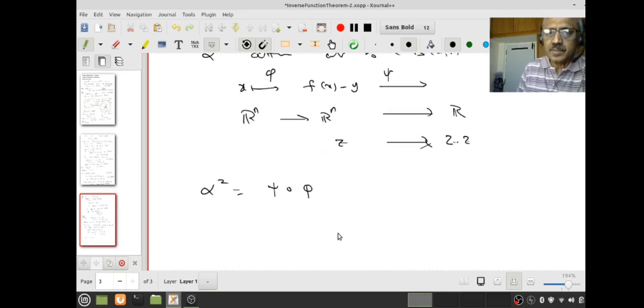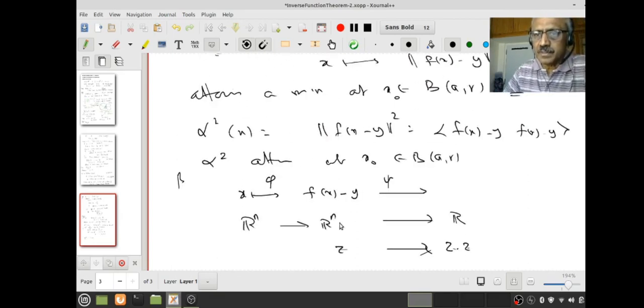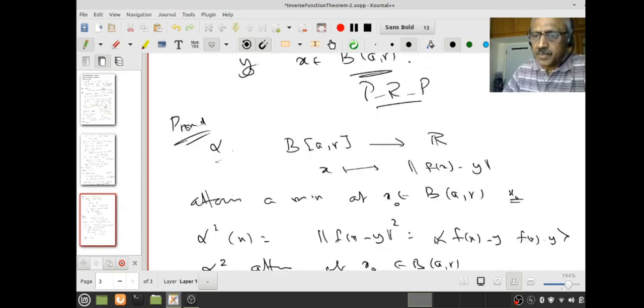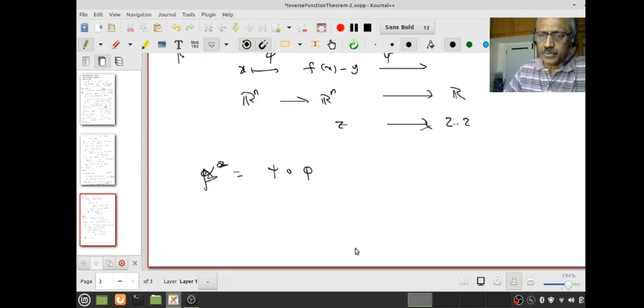Maybe let me call it beta, so that I don't have to write alpha squared. The composite function beta, where beta of x is the norm of f(x) minus y whole squared, is psi composite phi. Therefore d beta at the point x naught must be 0, right? Now let's compute that.